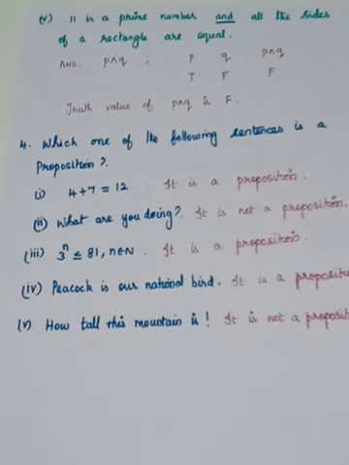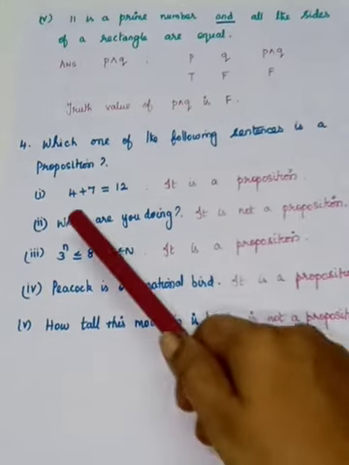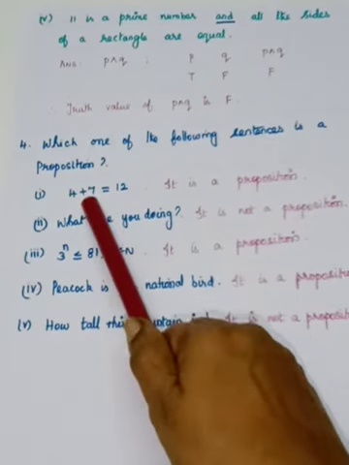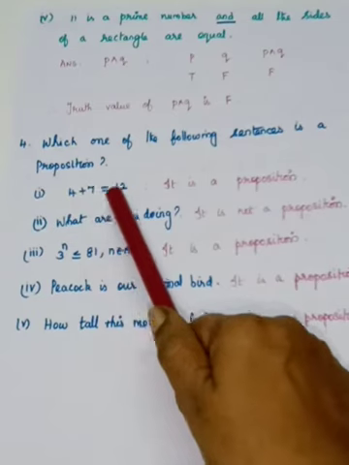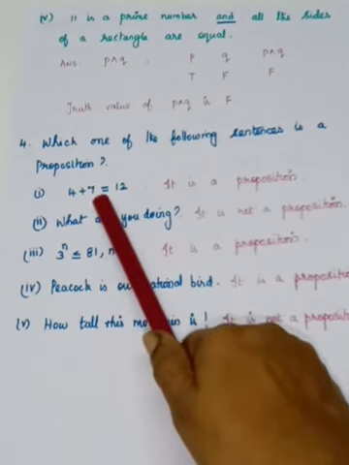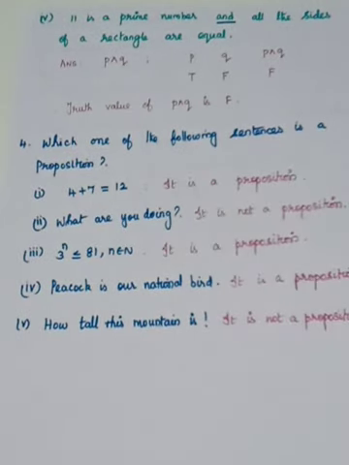Okay, next one, fourth one. Which one of the following sentences is a proposition? So already at the starting I have said proposition. A declarative statement is called a proposition, means either its truth value is true or false, but not both. You see that 4 plus 7 is equal to 12. What is 4 plus 7? That is 11. So 11 is not equal to 12. So this sentence is false. So it is a statement or a proposition in maths.